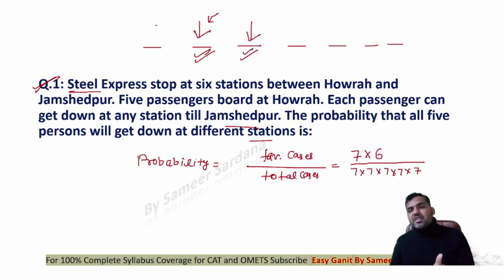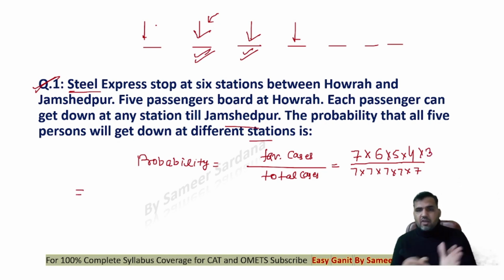Now for the third passenger we have only 5 options. For the fourth passenger, let's say that the fourth passenger will have only 4 options, right? And the fifth passenger will have only 3 options, right? So this is my favorable case and this is my total case, right? 7 into 6 into 5 into 4 into 3.